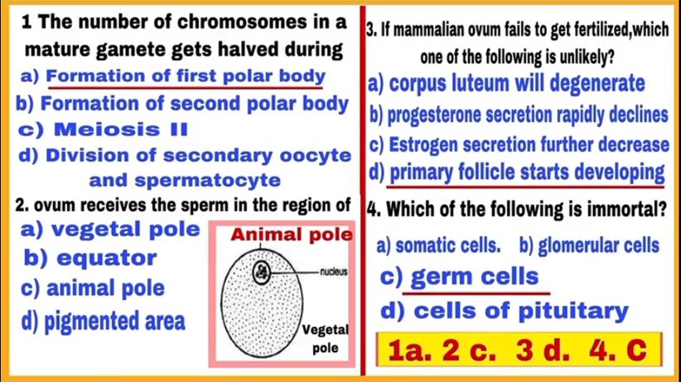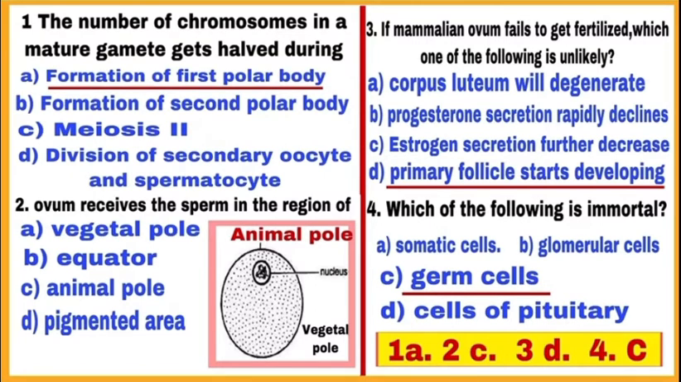Question number 2. Ovum receives the sperm in the region of? Ovum has 2 poles, the animal pole which is towards the nucleus and a vegetal pole just opposite to the animal pole. Ovum receives the sperm towards the animal pole. So, correct choice is C, mark C.